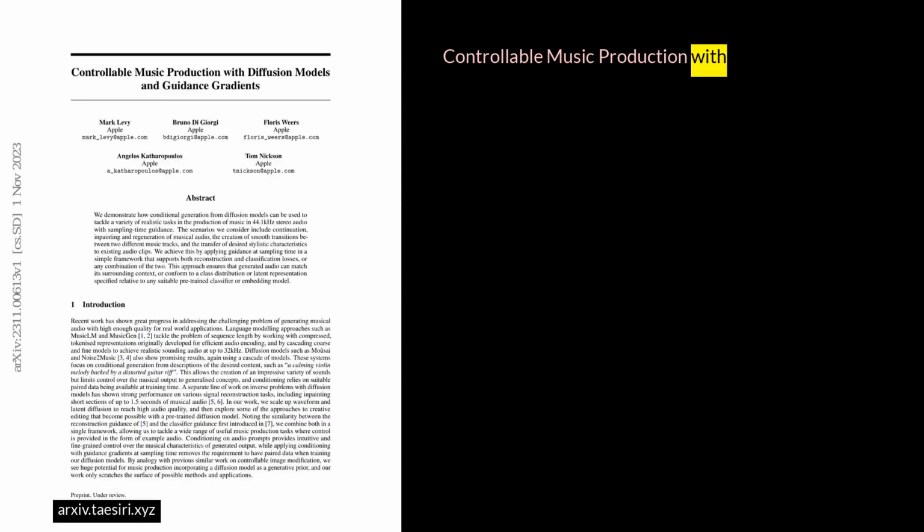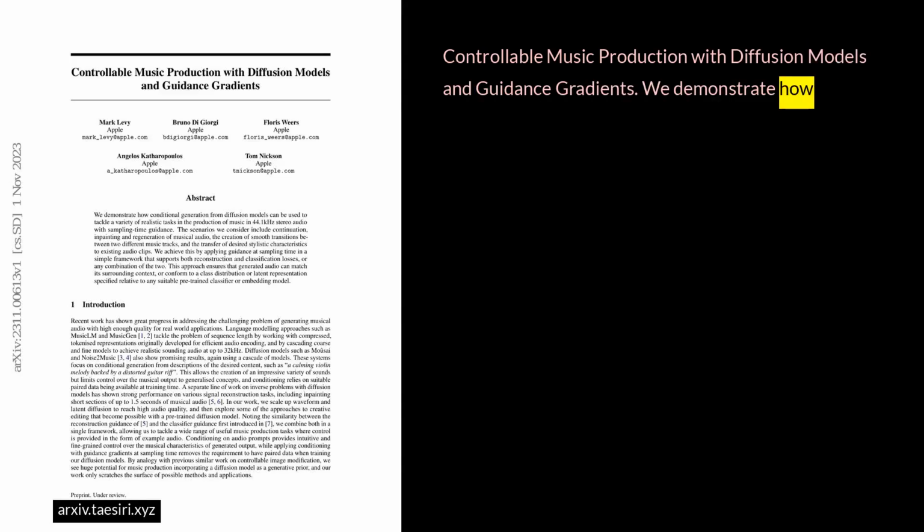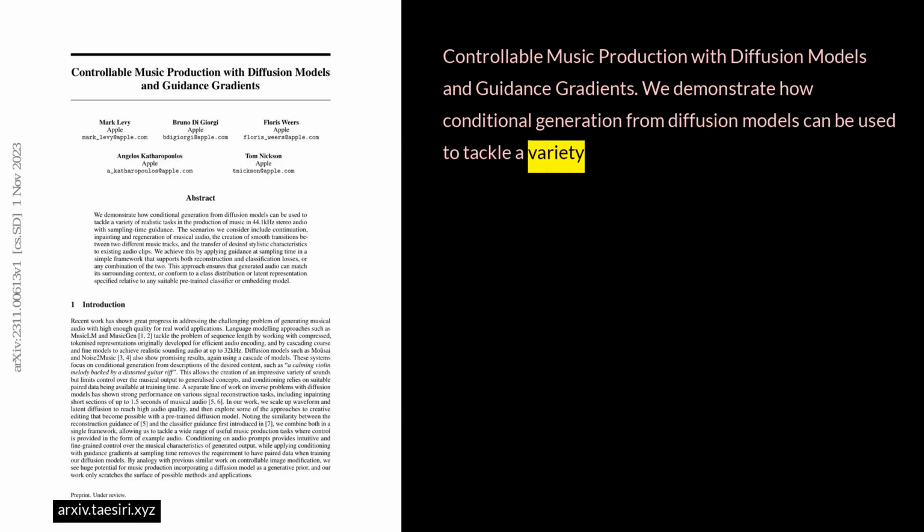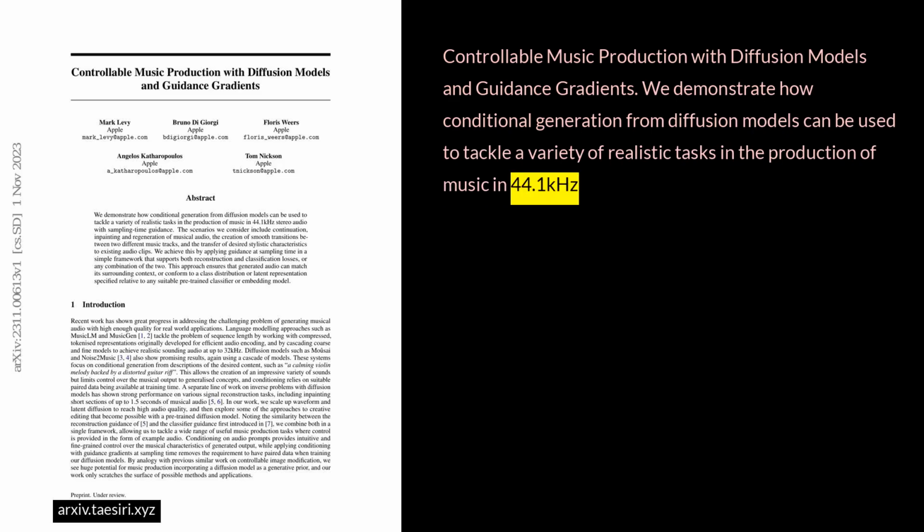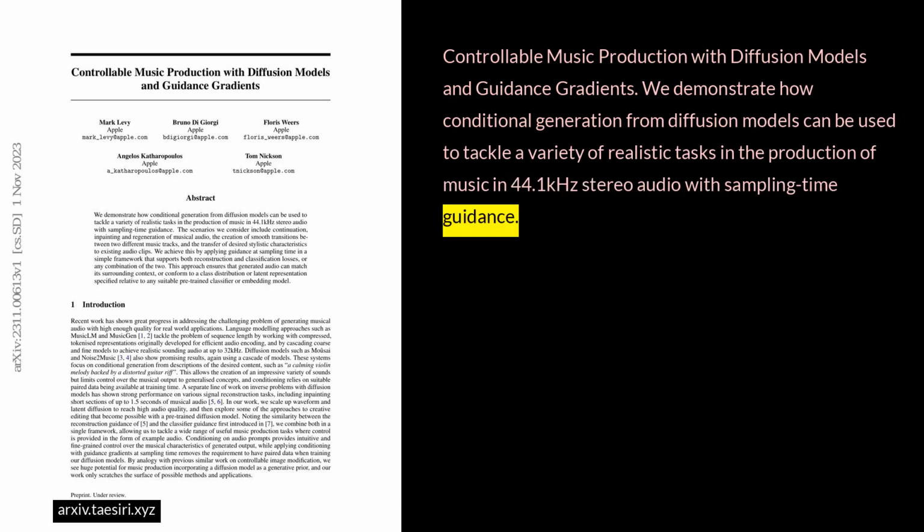Controllable music production with diffusion models and guidance gradients. We demonstrate how conditional generation from diffusion models can be used to tackle a variety of realistic tasks in the production of music in 44.1 kHz stereo audio with sampling time guidance.